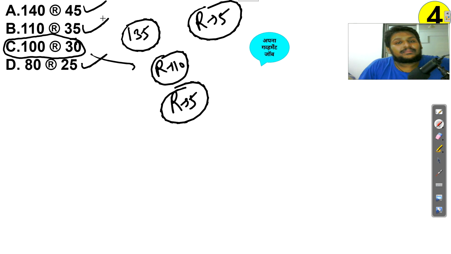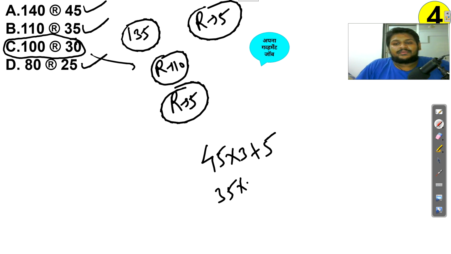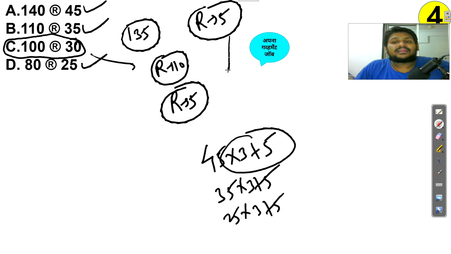Now you can try with multiplication also. Similarly, I did division here. You can try multiplication. So 45 into 3 plus 5, I will get 140. Again similarly 35 into 3 plus 5, then 25 into 3 plus 5. So the logic is into 3 plus 5, and the remainder also, whatever you like you can use.